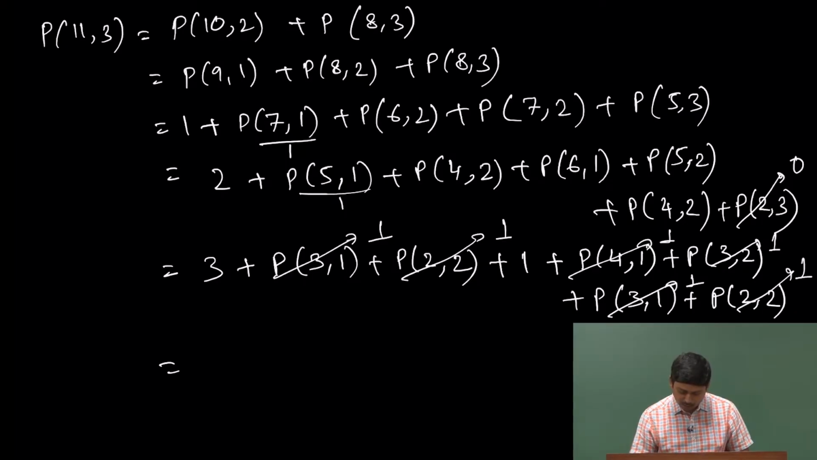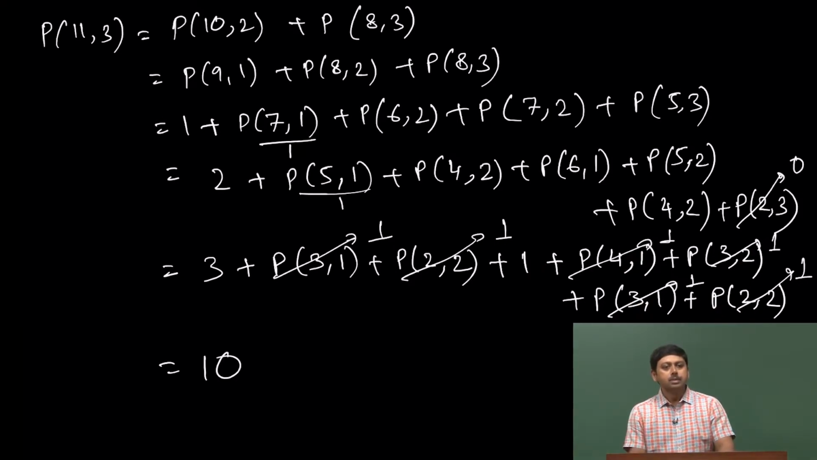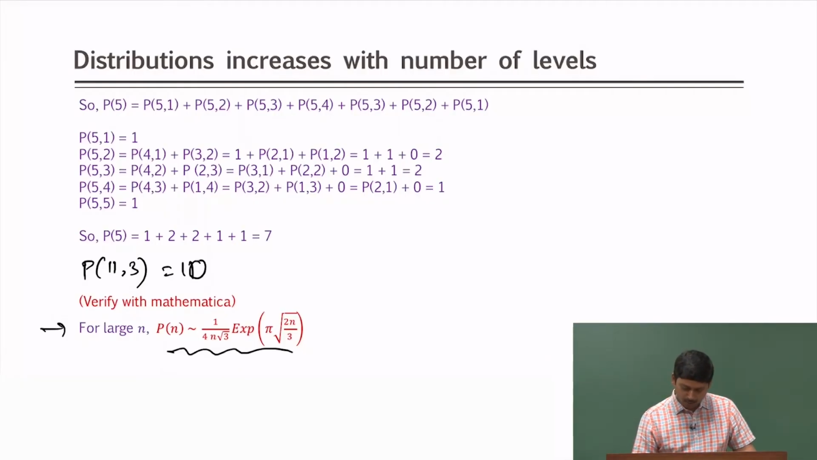So, this is 3 plus 1, 4 plus 1, 5 plus 1, 6, 7, 8, 9 and 10. So, I am going to get 10. So, P(11) divided into 3 is giving me 10 possible ways I can do that, as you can see. So, it is 10, P(11,3).